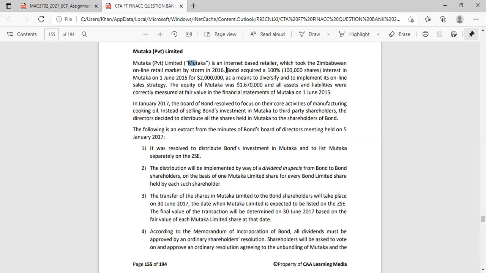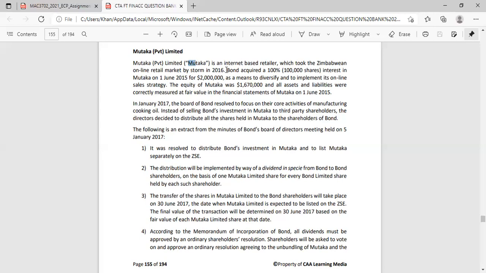Okay, so then it says in January 2017, the board of Bond resolved to focus on their core activities of manufacturing cooking oil. Instead of selling Bond's investment in Mutaka to third-party shareholders, the directors decided to distribute all the shares held in Mutaka to the shareholders of Bond. Okay, the following is an extract from the minutes of Bond's board of directors meeting held on 5 January.